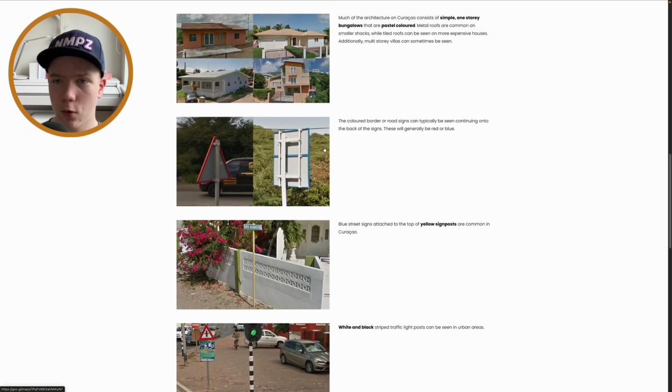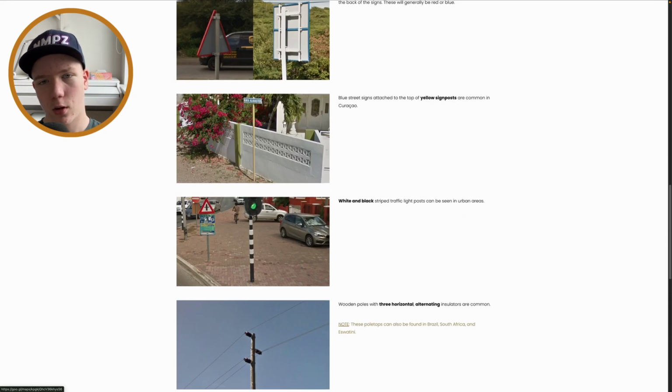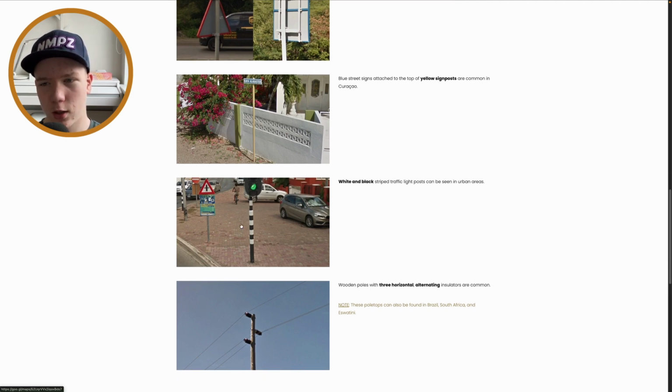So the road signs that have the colors continuing to the backs of signs are quite common in the Netherlands also, since it is a territory of the Netherlands, but you can see a lot of them in Curaçao. I think mostly those in Curaçao and sometimes those in the Netherlands, but you can't really mix up Curaçao and the Netherlands.